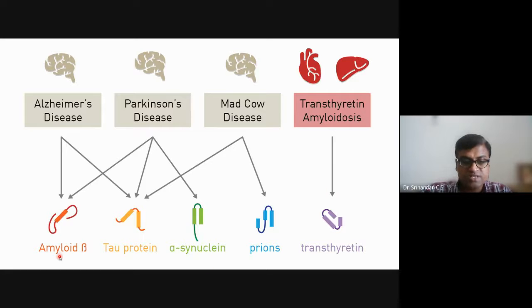These are some proteins. Transthyretin, for example, should be of a particular shape, but it can change its folding. Over here, prions, tau protein, amyloid beta, all these are given. Once the changes happen, they all cause these kinds of diseases like Alzheimer's disease, Parkinson's, mad cow disease, or transthyretin amyloidosis.